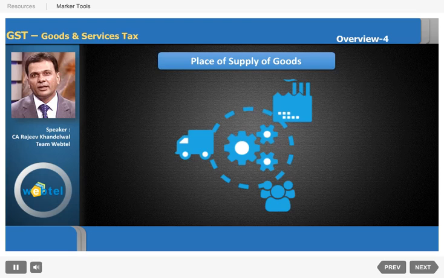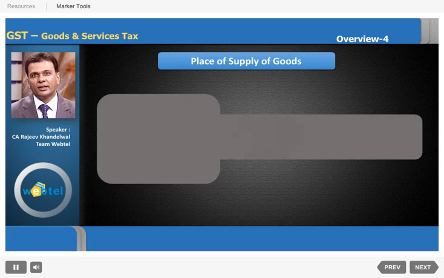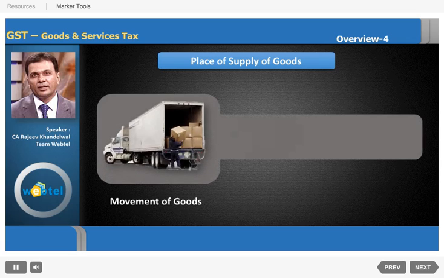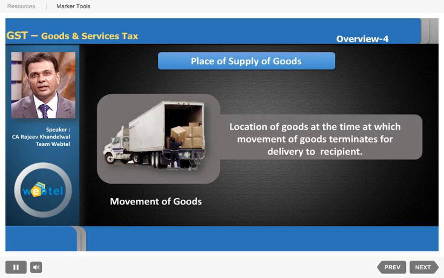Now there could be different scenarios for place of supply of goods. Let us see these. In the case when there is a movement of goods, obviously in some cases there's no need for movement of goods because they are existing at the place of supply. So in that case, that could be different. But now we are talking about a case where there is a movement of goods, let us say from one state to the other, or one godown to the other. In that case, the location of goods at the time at which the movement of goods terminates for delivery to the recipient is taken as the place of supply of goods.